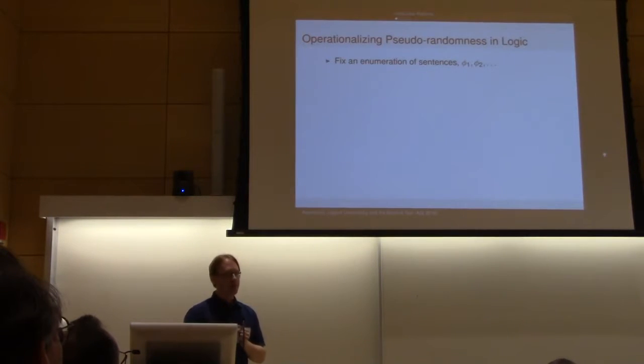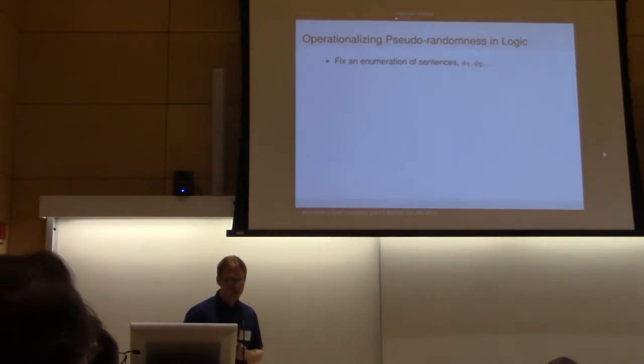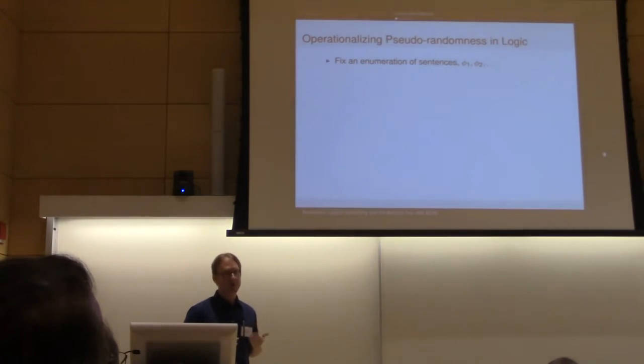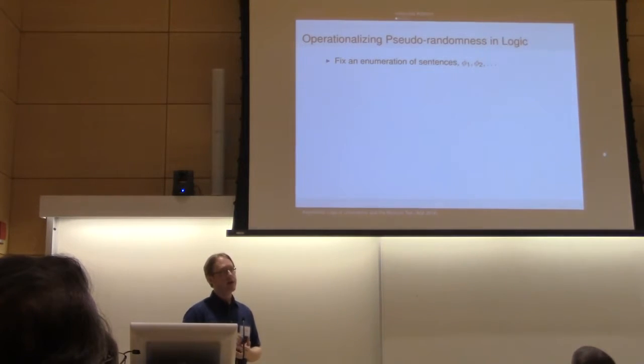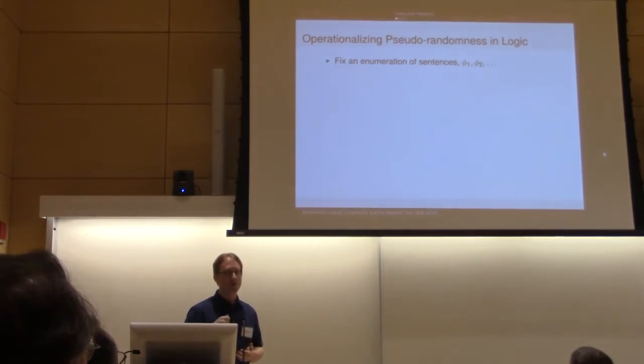So moving on, in order to operationalize this notion of pseudo-randomness, on which our logical uncertainty will be based, we'll pick some formal logic. In the paper, it's ZFC, right, standard set theory. And in this system, you can enumerate all of your sentences and give each of them a number.